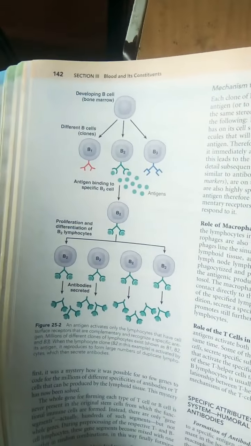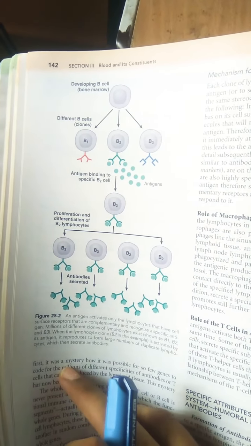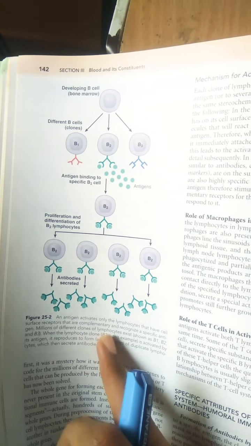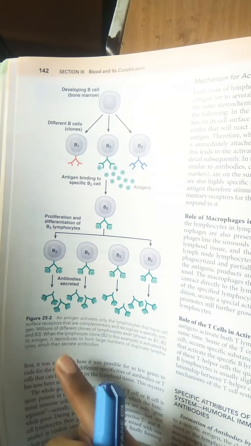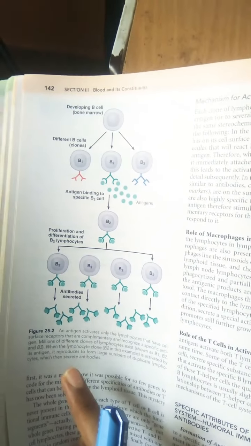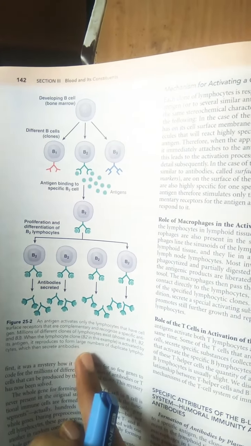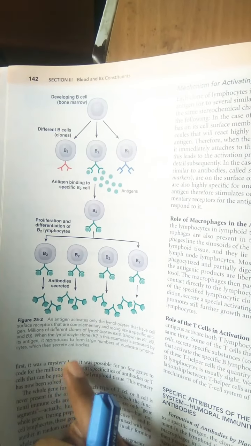And now here we need to see this. Antigen activates a lymphocyte that has cell surface receptors that are complementary and recognize a specific antigen. Millions of different clones of lymphocytes exist, and when a lymphocyte clone is activated by antigen, it reproduces to form a large number of duplicate lymphocytes, which then secrete antibodies.